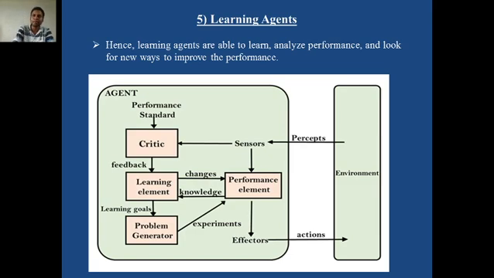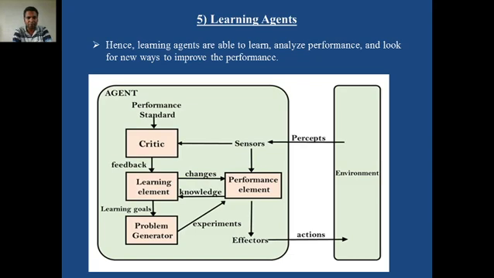For example, I want to go to Pune with the help of an autonomous car. I am a passenger. Generally, if we don't know the route, we ask people how many routes there are, which route I should follow, through which route I will reach the destination in a small amount of time, on which road the obstacles are fewer, which route is better designed, which route has less traffic.